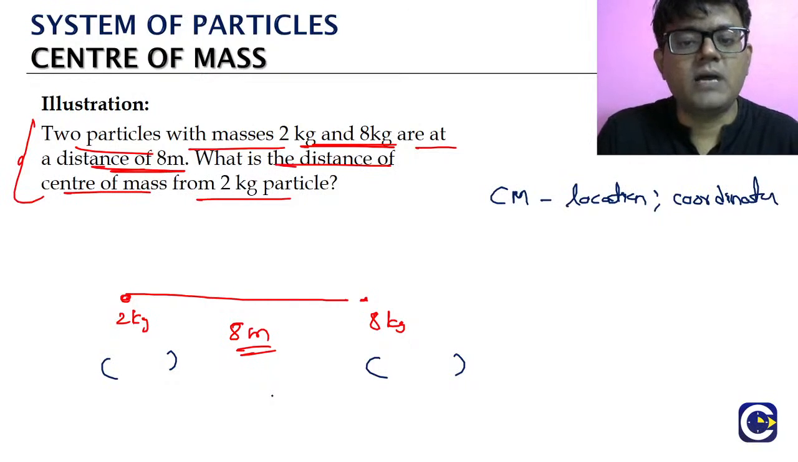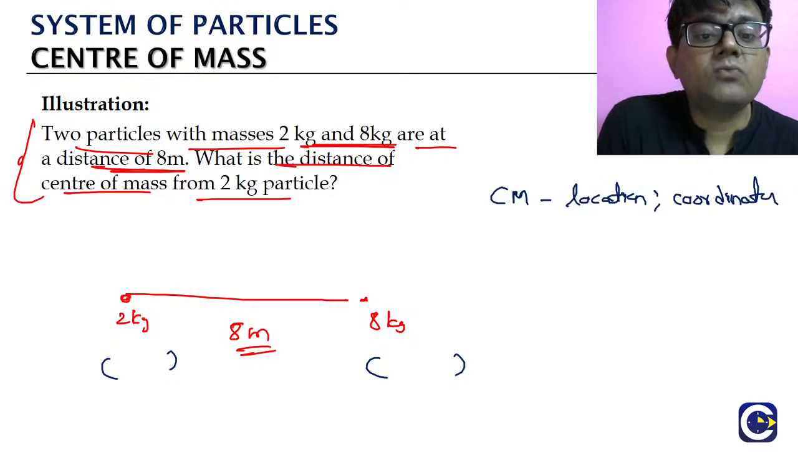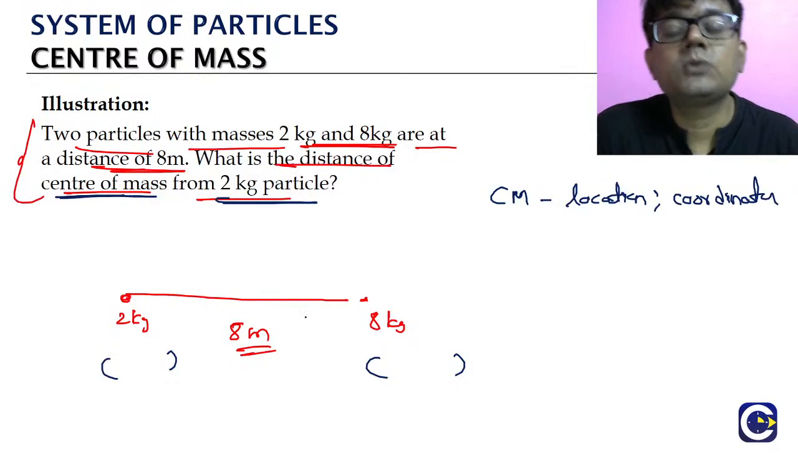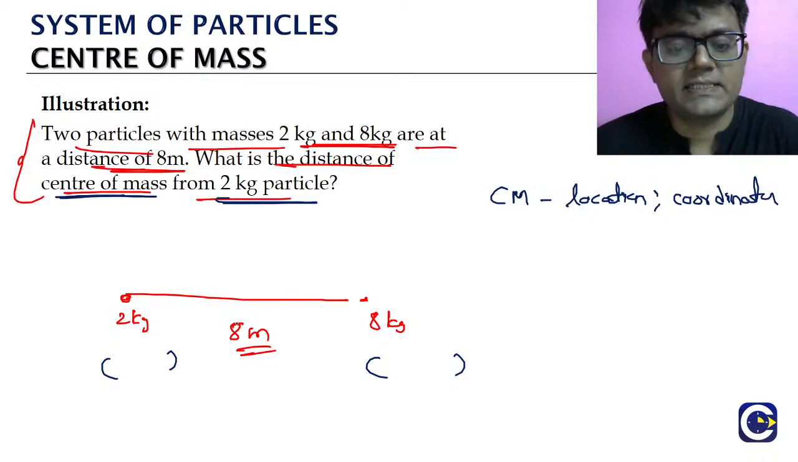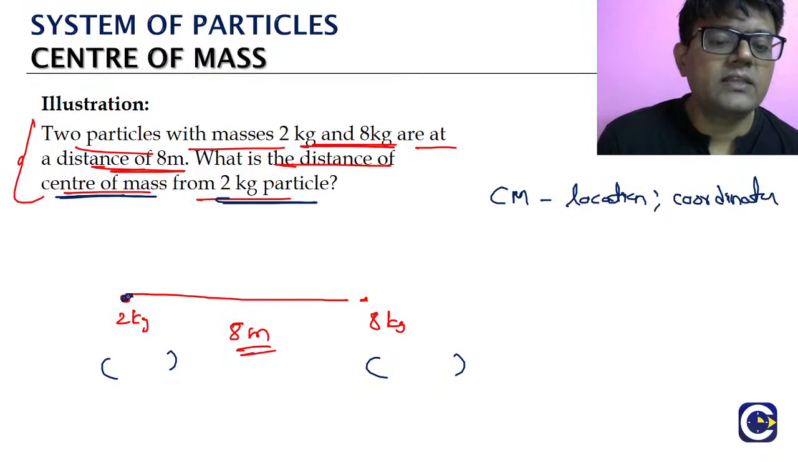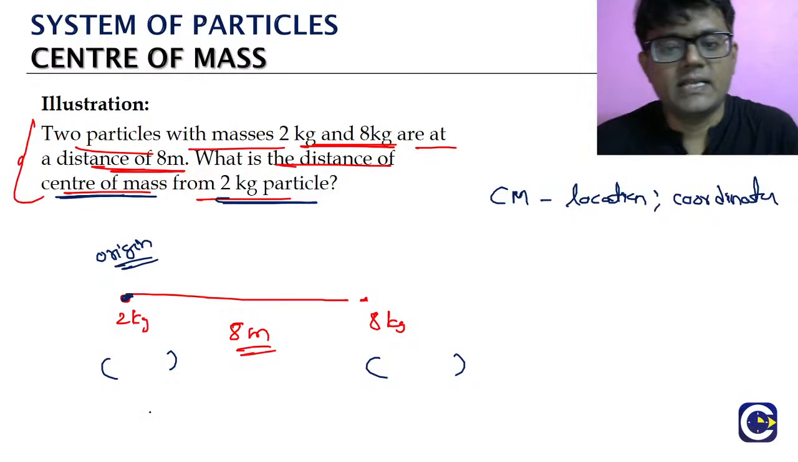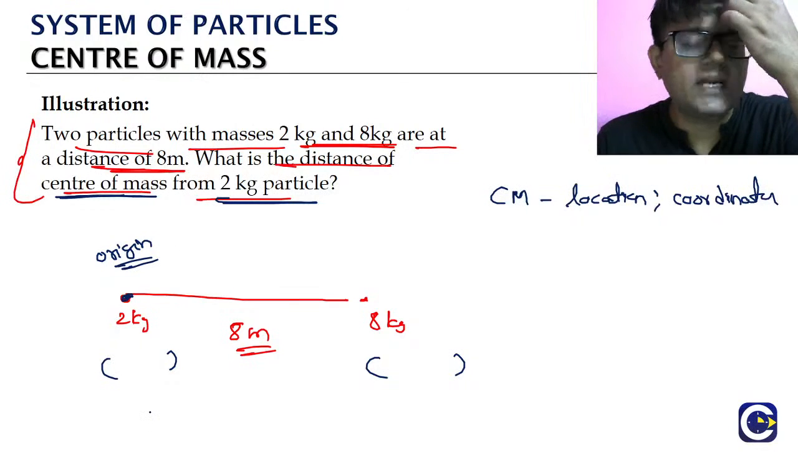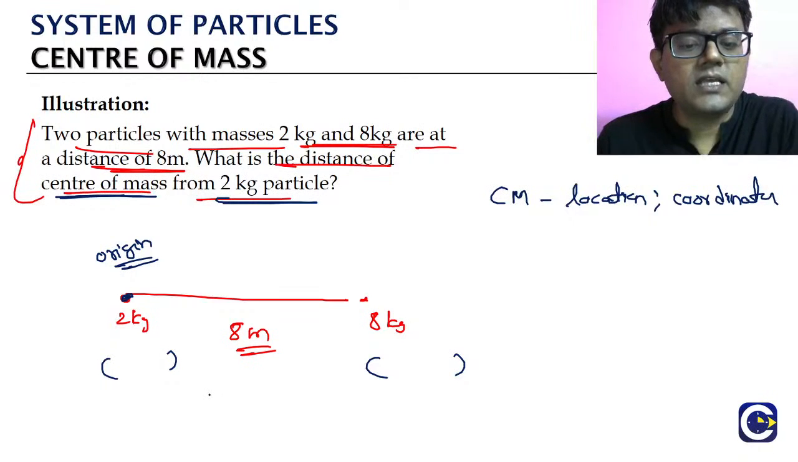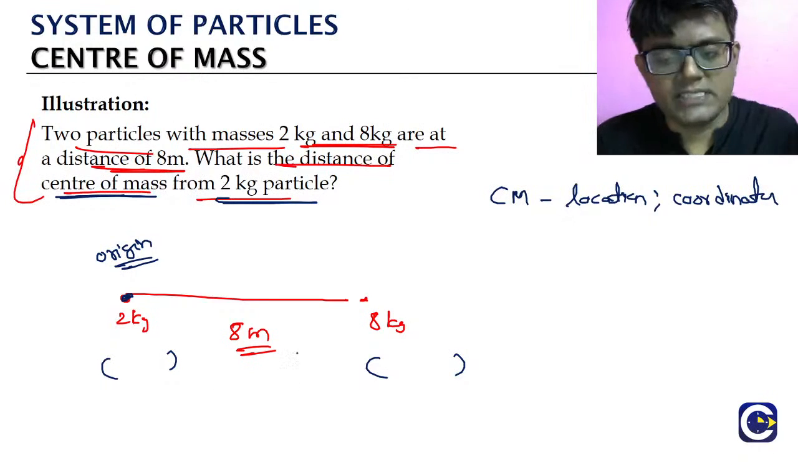Okay, but what should we keep in mind? We should assume in such a way that the problem will be very simple to solve. Look here, they are asking the distance of the center of mass from the 2 kg particle. So I will take the 2 kg particle itself as the origin. Because they are asking the distance of the center of mass from the 2 kg particle, right? So I will take the 2 kg particle as the origin.